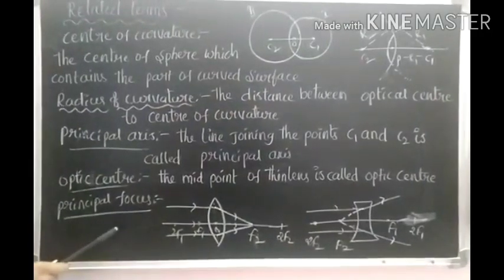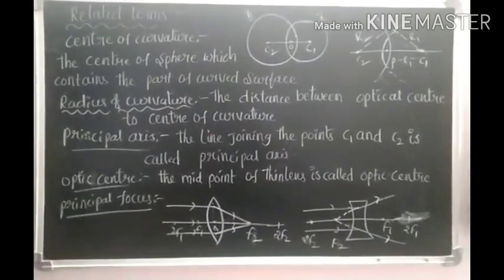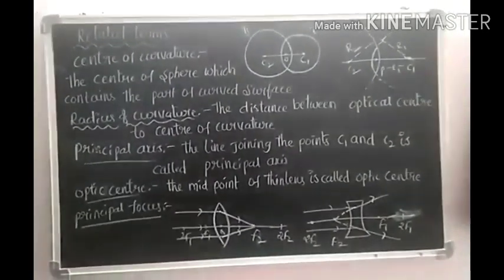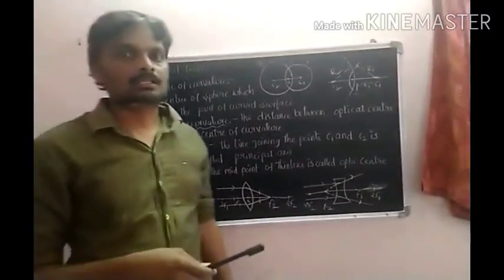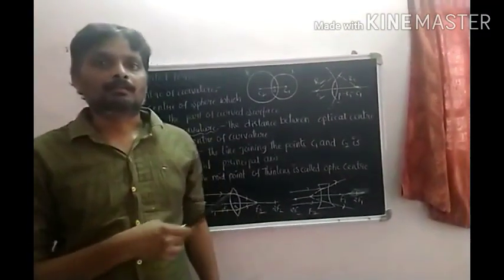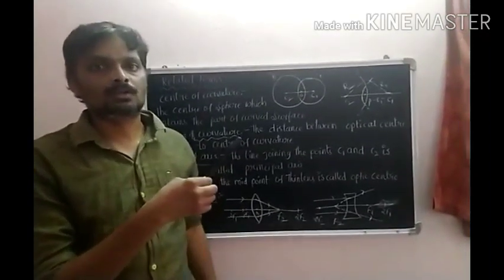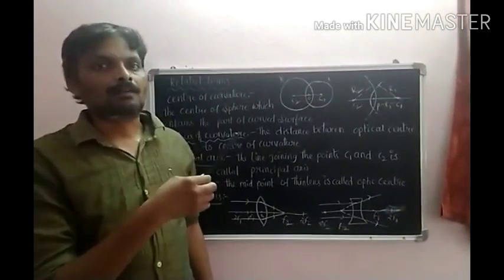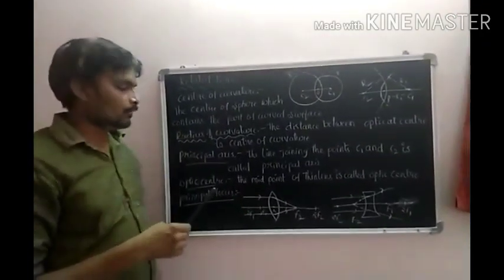Next, principal focus. What does principal focus mean? In the first lesson we did one activity for finding the focus of a concave mirror. Here also it is the same activity. When we take a magnifying glass and focus it on the sun, after refraction all the sun rays intersect at a point. That point is said to be the focus.